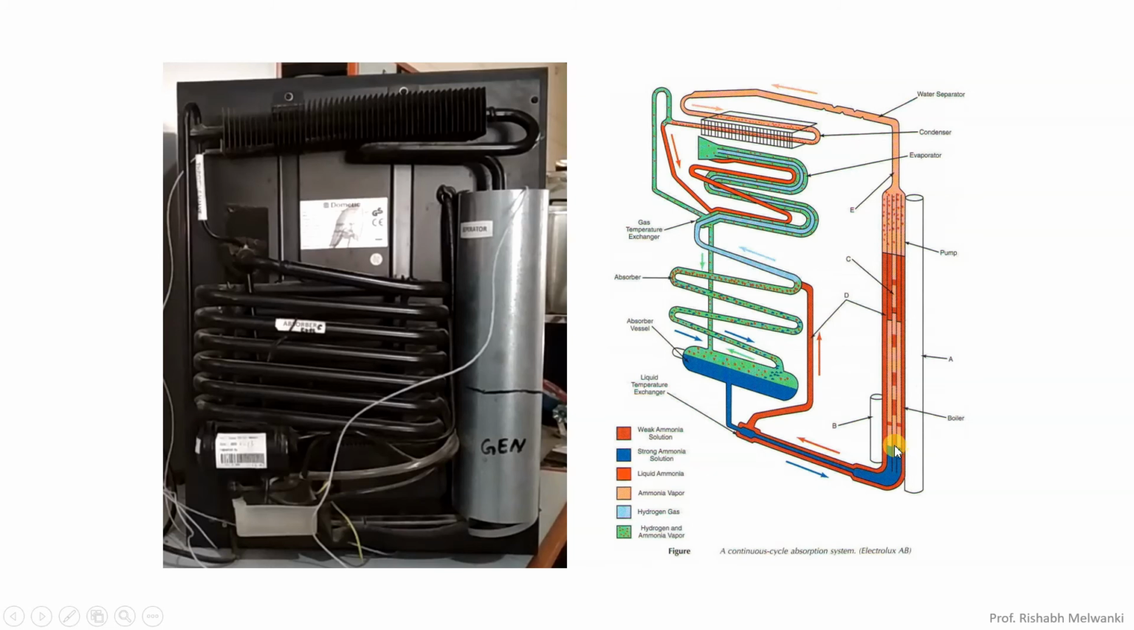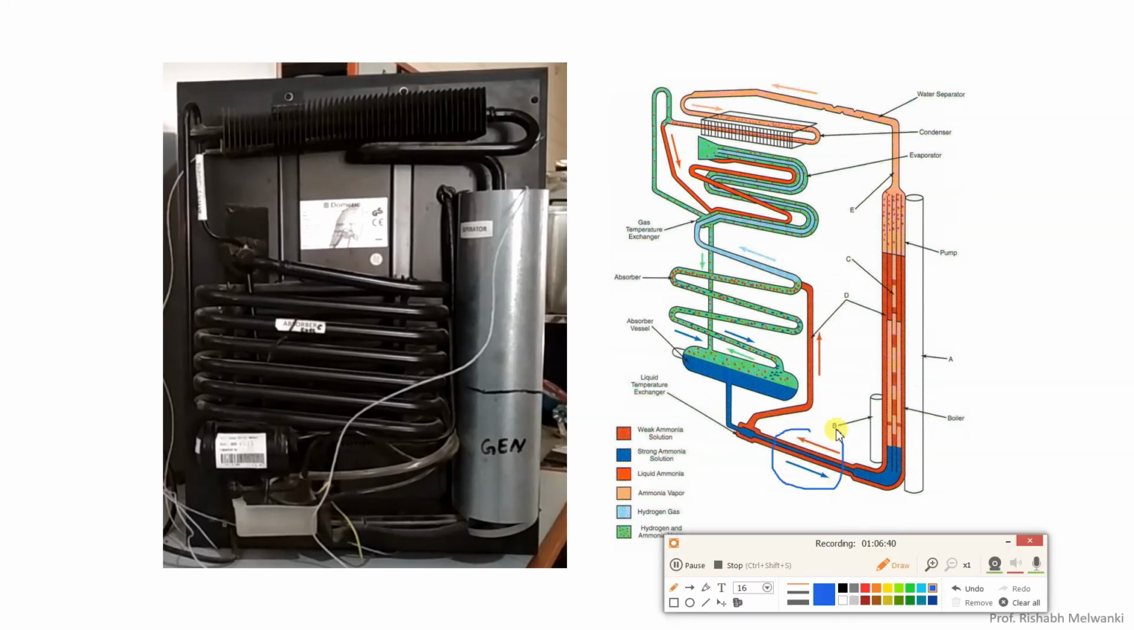Now in the generator, this strong solution is heated. At the same time, here you can see we have a tube arrangement, meaning this is a heat exchanger. Inside we have strong solution and outside there is weak solution. This is a tube in tube type of heat exchanger. So the weak solution will give its heat to the strong solution inside the tube. So this is the heat exchanger part.